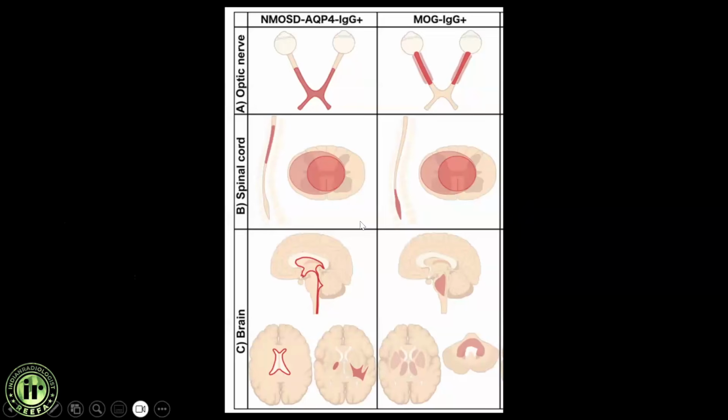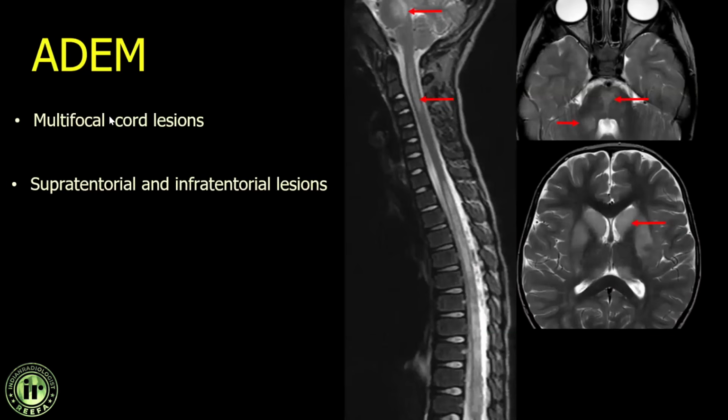So as we discussed, there are different patterns of involvement of NMOSD and MOG antibodies. This is the graphic representation of the same, the way optic nerves are involved. Chiasmatic involvement is more with NMO spectrum, and with anti-MOG, this is more like optic nerve involvement. And the rest of it we have already discussed. Moving ahead with the details of ADEM.